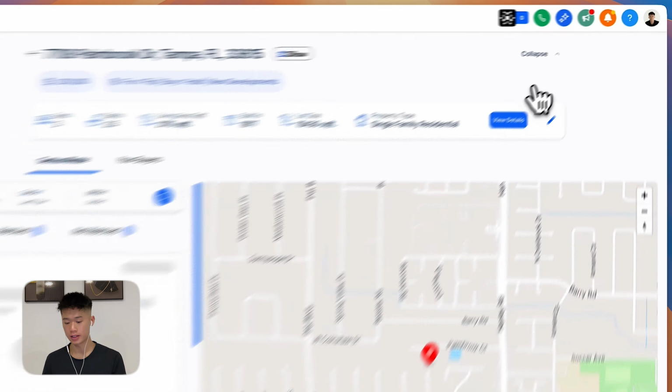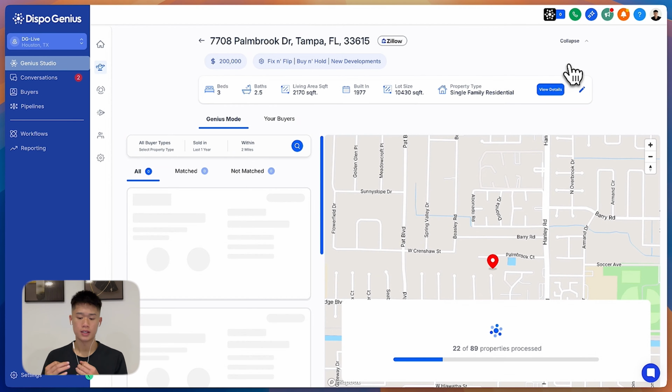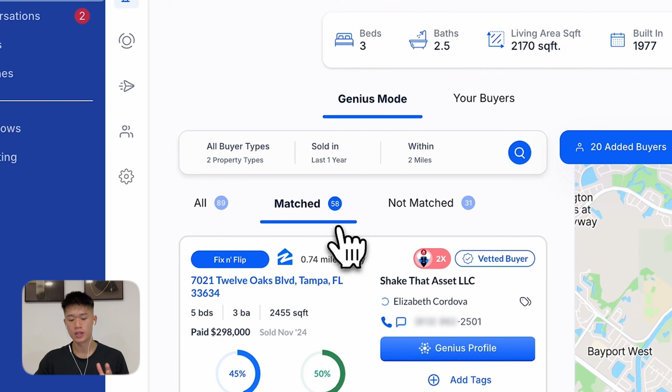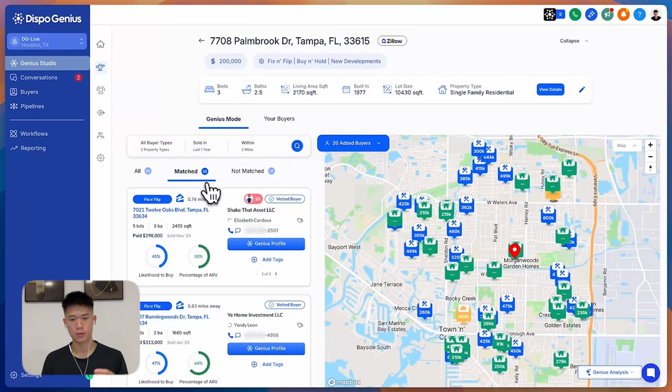Now this is a very big distinction because normally it's either a data provider or a CRM. It's never usually both. And with us, we decided to do that all within. So what's happening in real time right now is that it's looking at all of the cash purchases done in the area. And it's looking at, okay, is this a flip? Is this a rental held by a landlord? Is this a new construction?